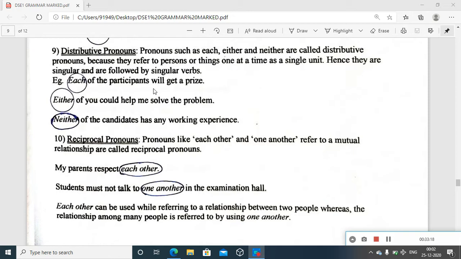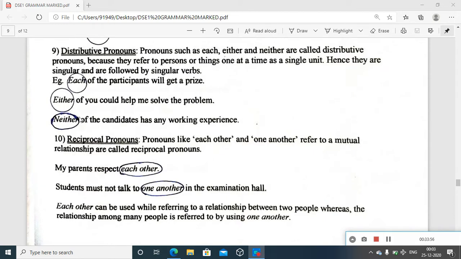In one sense it says all of them will get the prize, but here it's about distribution, so it is better to use these distributive pronouns. Because if you say all the participants will get a prize, there is no distribution idea as such. The word each makes the sense of distribution clear here. That's why these specific terms are used.